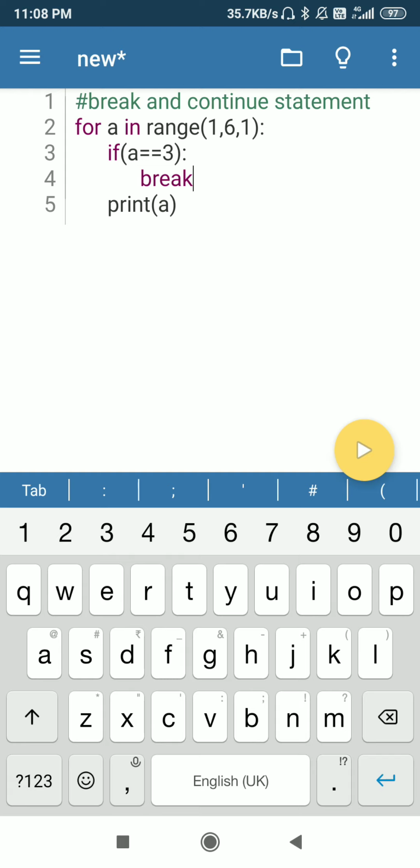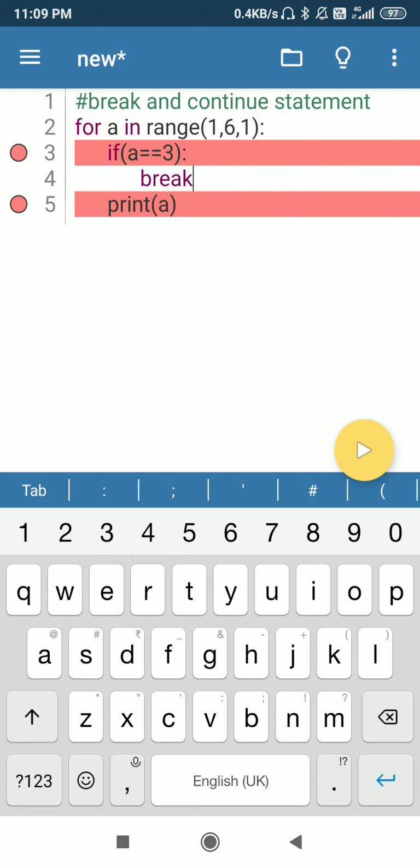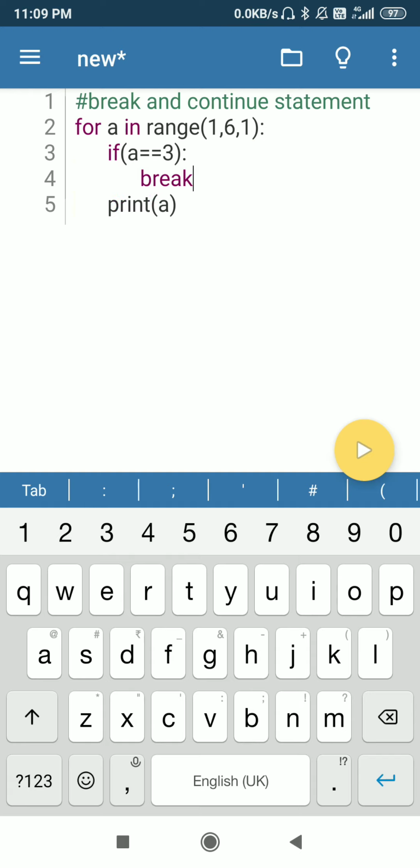Student, line number 3 and line number 4. Line number 3 is part of the loop. It will work the same as line number 5 will work. These two, line number 3 and line number 5, are part of the for loop. And student, line number 4 is part of the if statement.